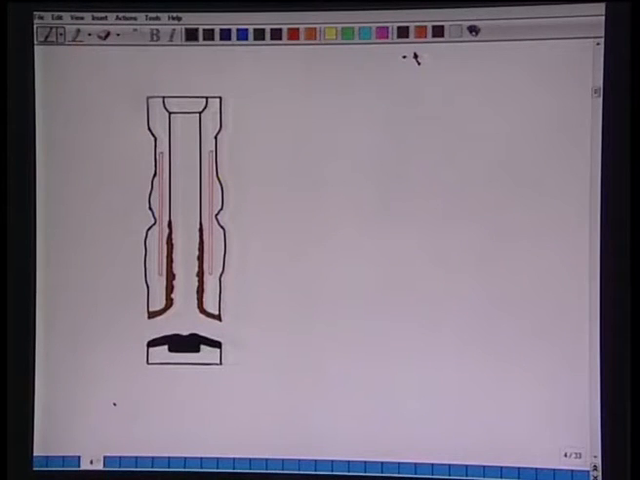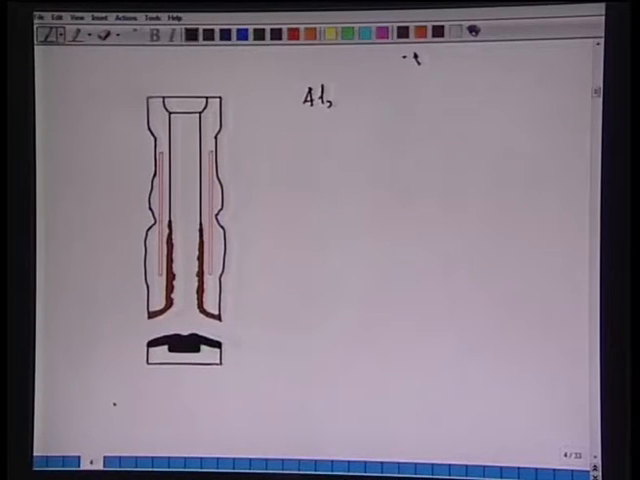Now, another important thing that I can show you, this is the immersion nozzle which is used for continuous casting of molten steel. From the tundish, the liquid steel enters into the mold, and this is being done by nozzles, and these nozzles are made of Al2O3-C, the immersion nozzle.